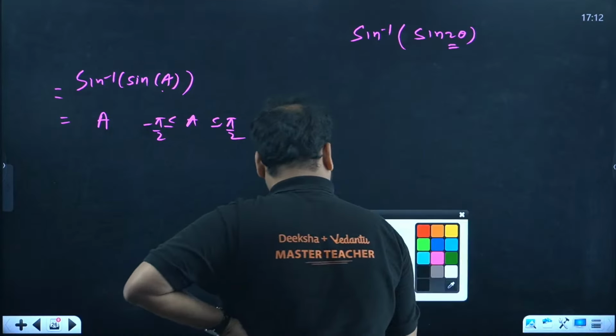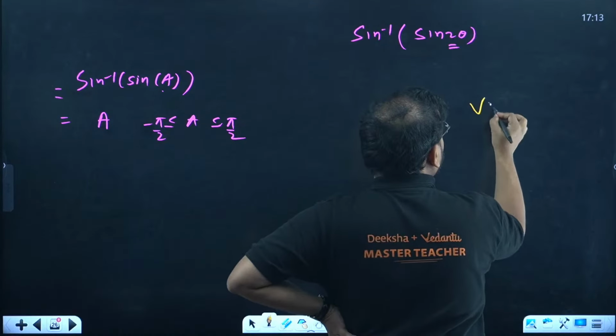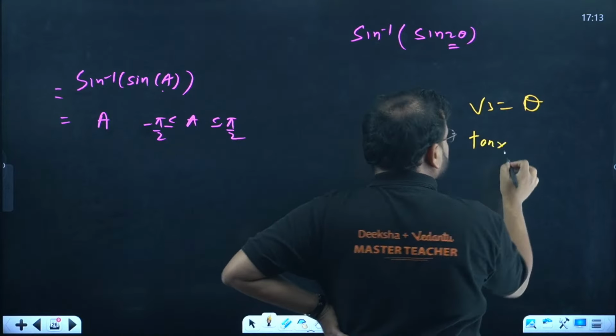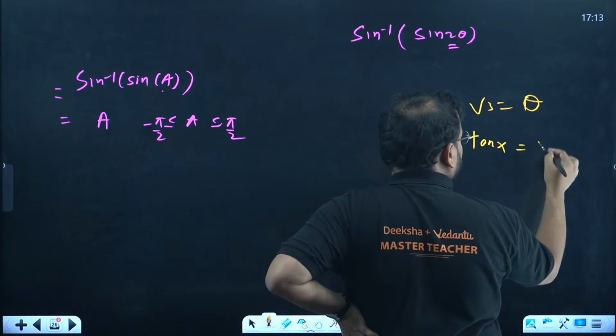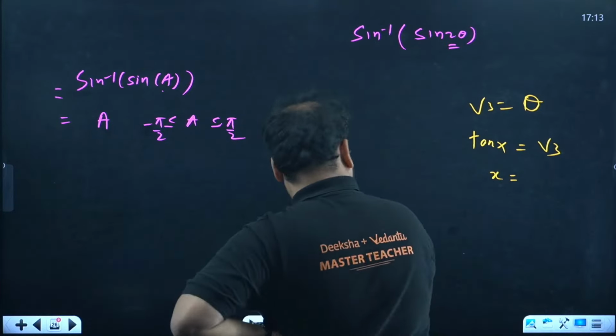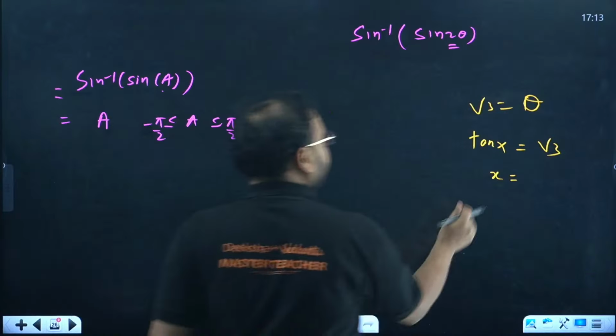One more thing. I know what the confusion is. I get you, A math learning. You are saying that sir, root 3 is theta. So tan x is, please everyone pay attention on this, just 1 minute. Tan x will be what, sir? If root 3 means x value is what, sir? Excuse me, is this correct? Or tan theta should be x? Tan theta should be x, my bad.